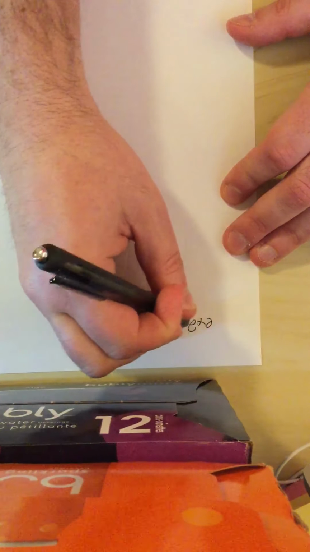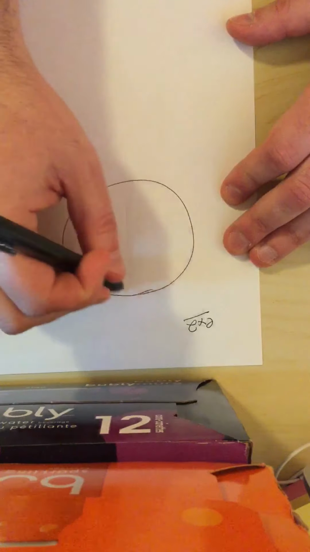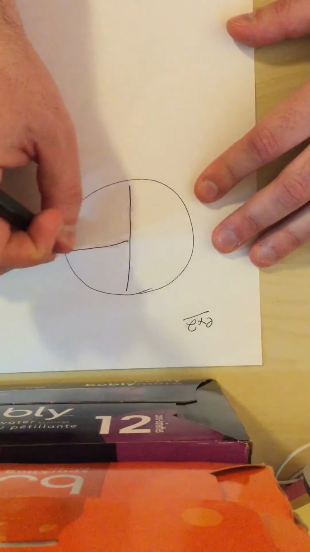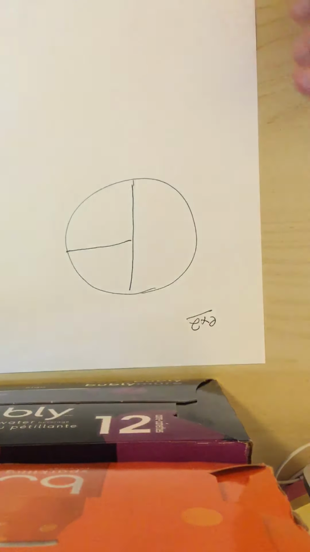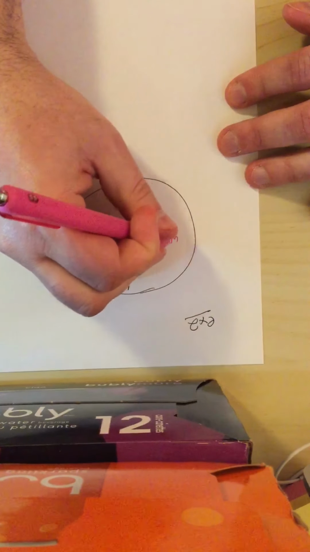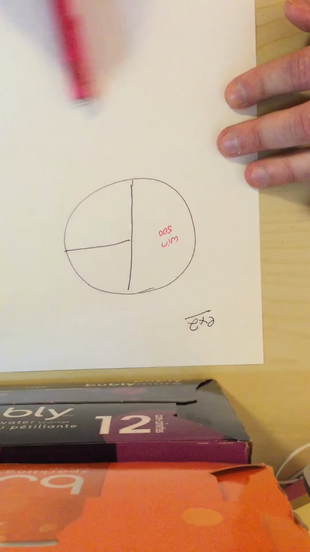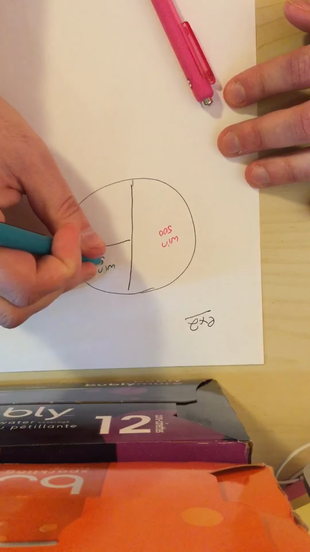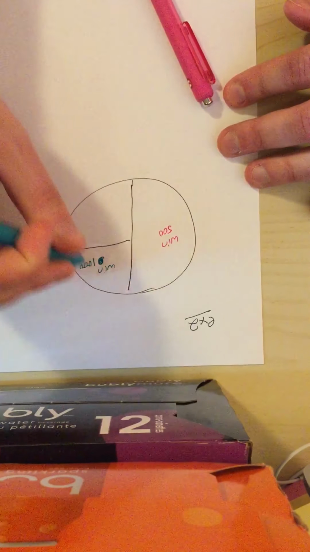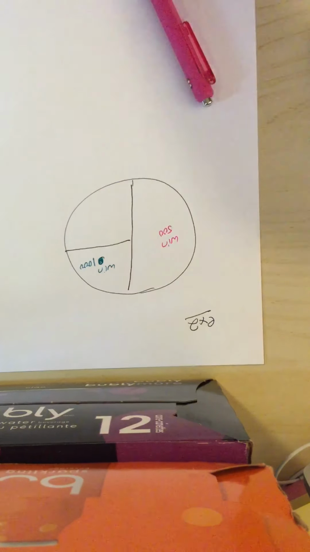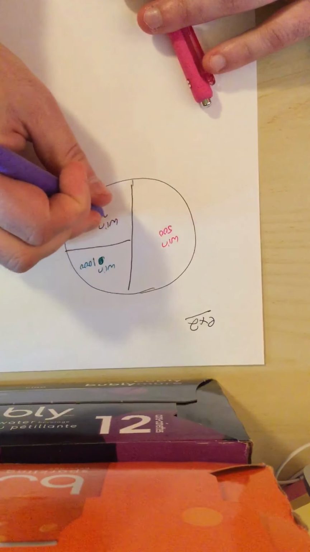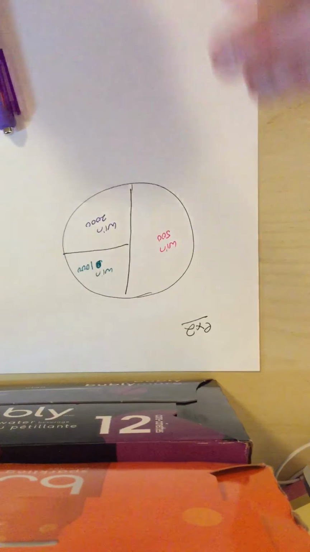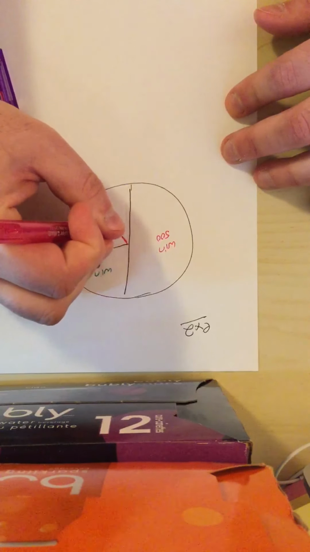So let's do a different wheel. My next wheel is going to be win $500, win $1,000, or win $2,000. It's a spinner wheel again.